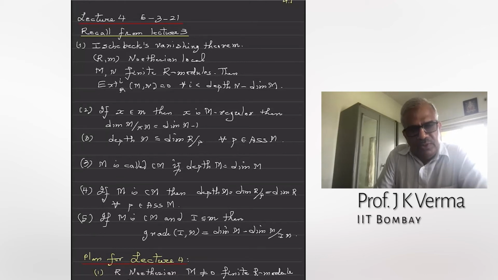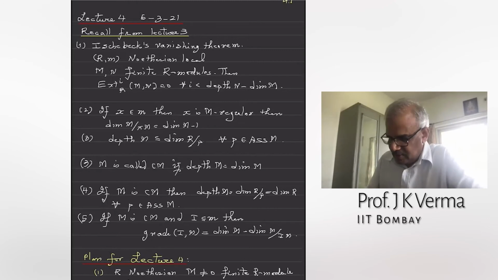So computing dimensions of M and M mod IM gives us the length of maximal M-regular sequence if M is Cohen-Macaulay.